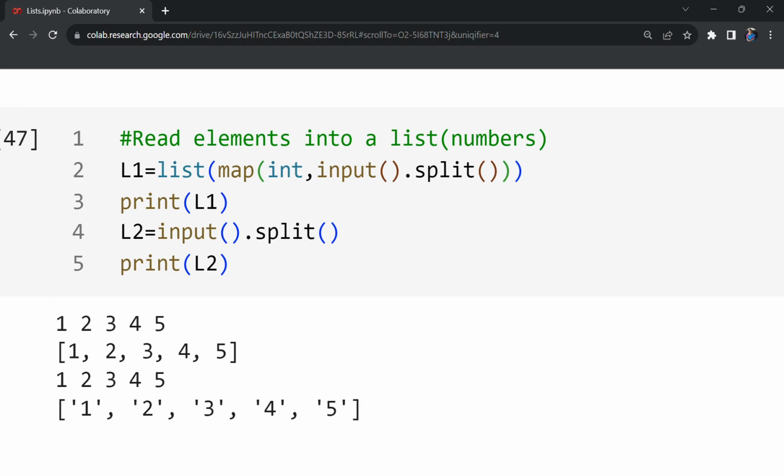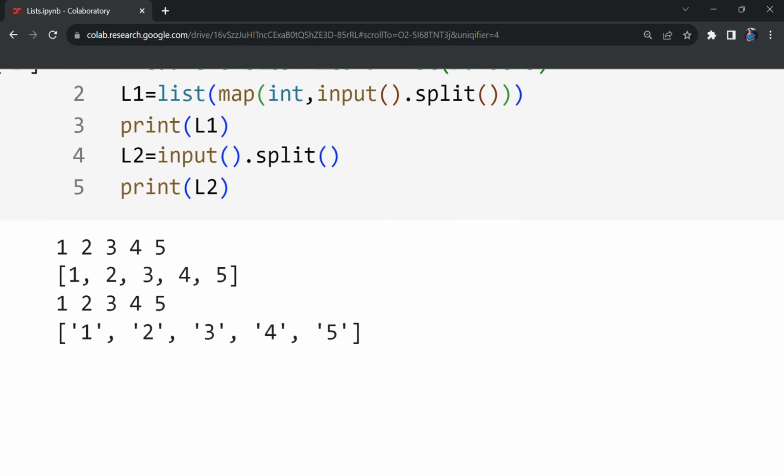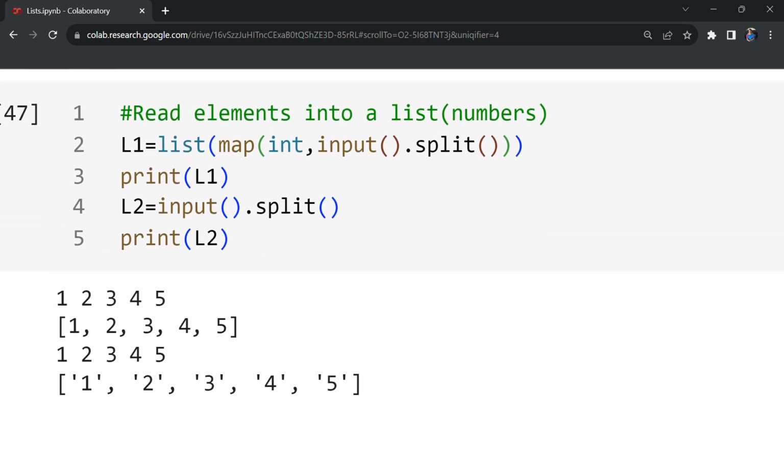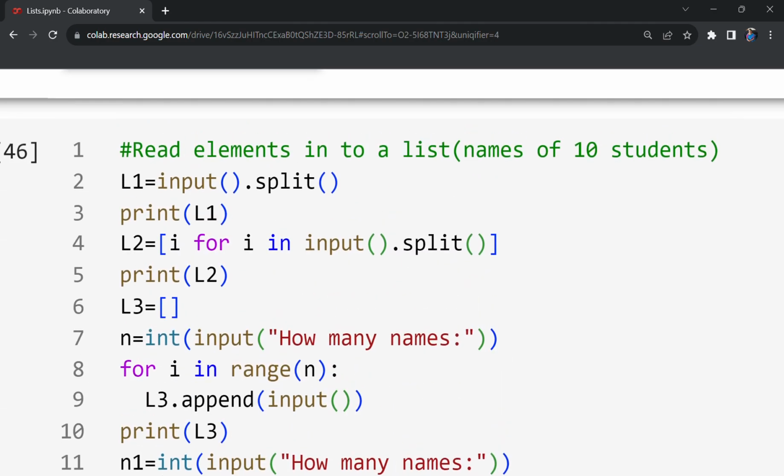Next one. Read elements into a list, reading numbers into a list actually. So how, for example, I am interested in reading integers into the list, but the default data type of Python input is string. How that can be converted to integer? So by using this map method. Okay, so I have explained the difference between input.split and after converting input.split into integer type.